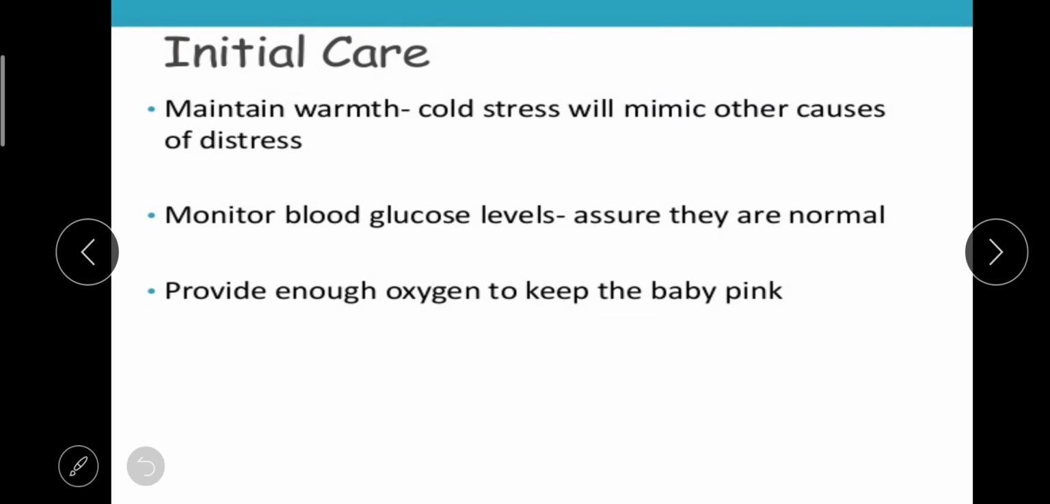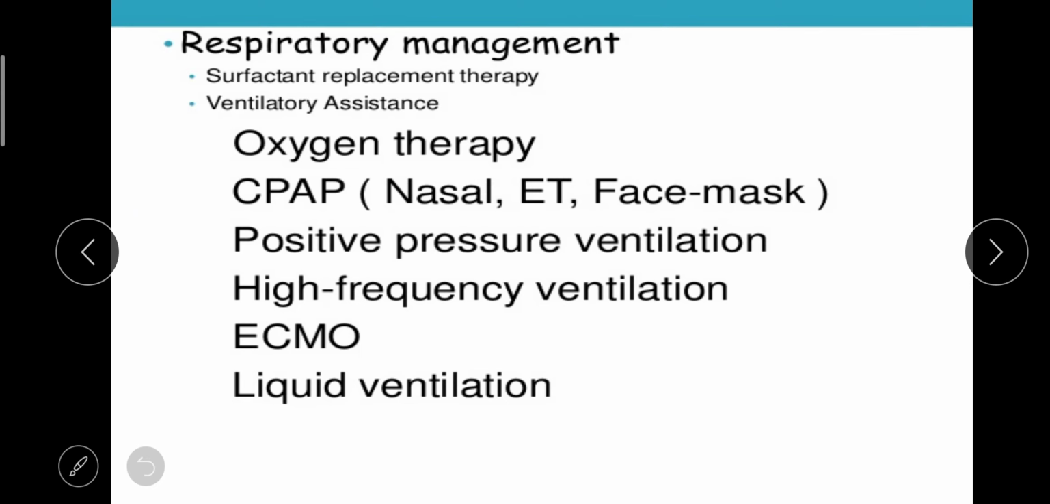In the monitoring or initial care, we are going to maintain the warmth of the baby. We are going to monitor the blood glucose level, and we are going to provide enough oxygen to the baby because the baby is having the symptom of cyanosis. Next, coming to respiratory management, in that surfactant replacement therapy and ventilator assistance. So we are going to provide oxygen therapy, and we are going to give CPAP, that is continuous positive airway pressure, through nasal route, through an ET tube, or through a face mask. ET means endotracheal intubation. Then we are going to provide positive pressure ventilation, high frequency ventilation, or ECMO, that is